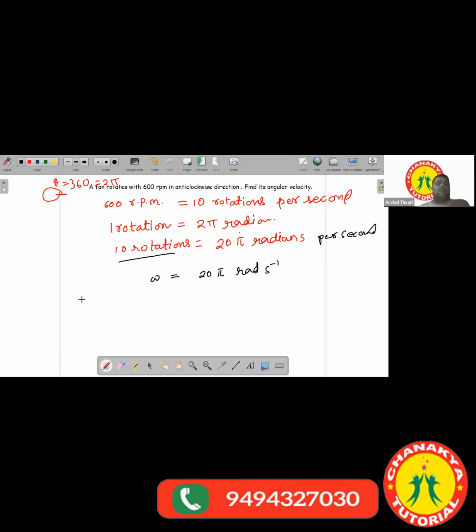Now, can you tell me what will be the angular displacement? Who can find the angular displacement? You have the angular velocity; find the angular displacement in 20 seconds.